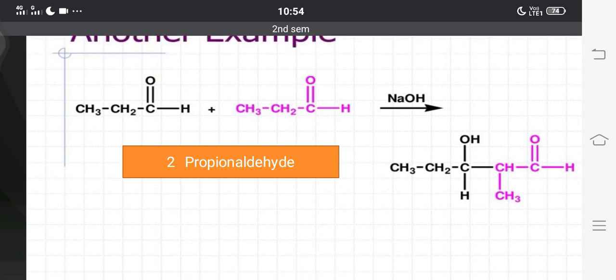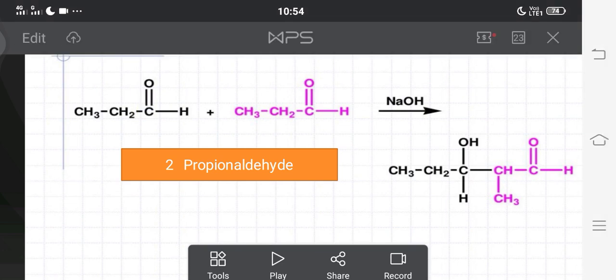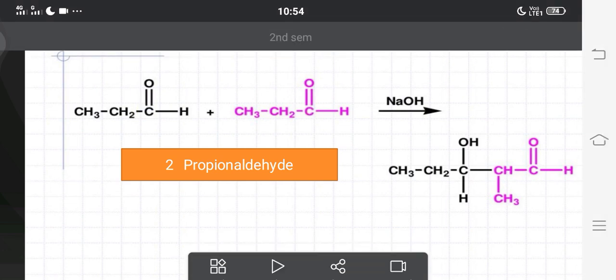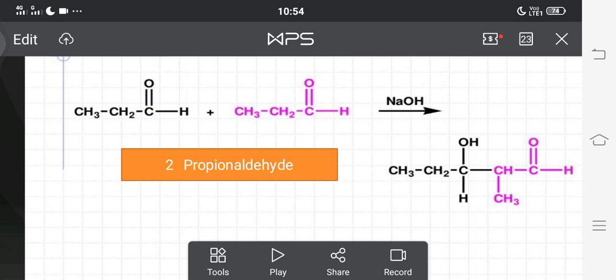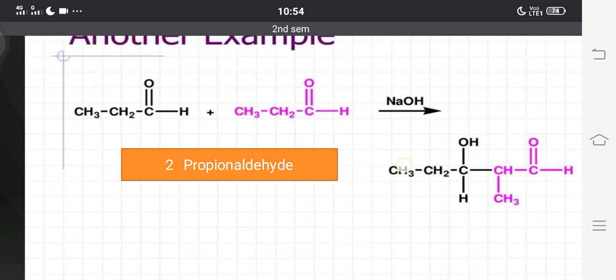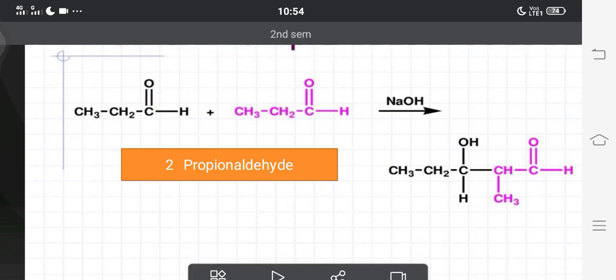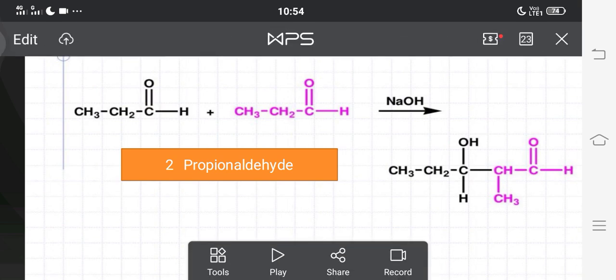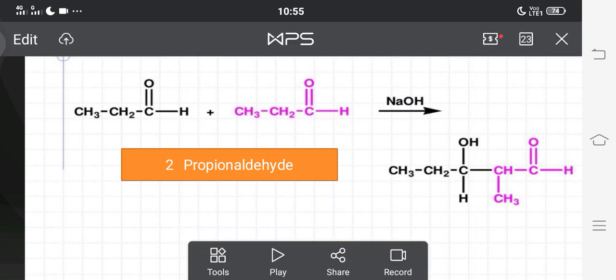After removal of one alpha hydrogen atom, this CH2 will attack the carbonyl carbon atom. This alpha carbon atom attaches to the carbonyl carbon atom, and we write the product here: CH3 and CH2, with the alpha carbon attached to the carbonyl carbon, one CH3 on each, and the rest as it is, CO and H and H, and this is the oxygen atom.